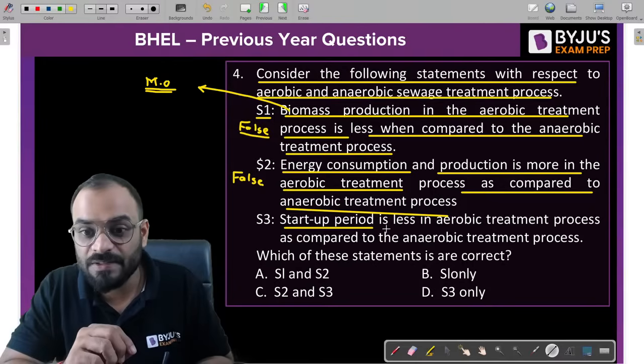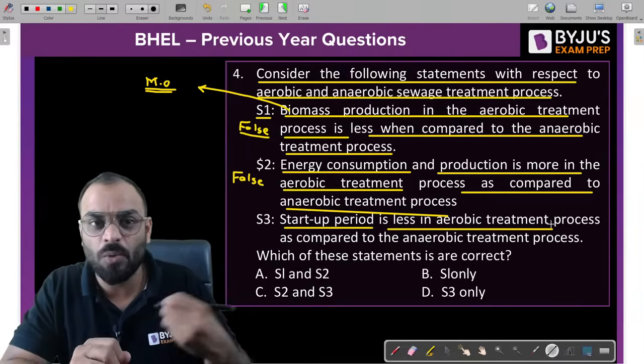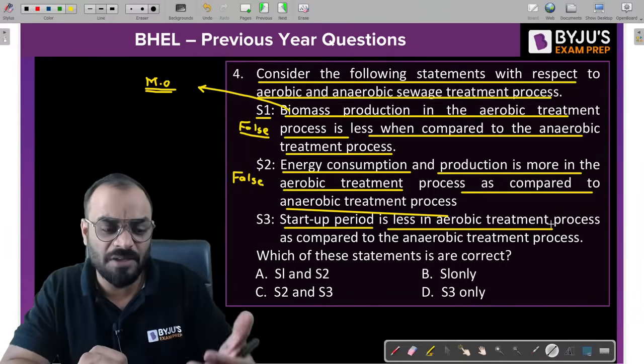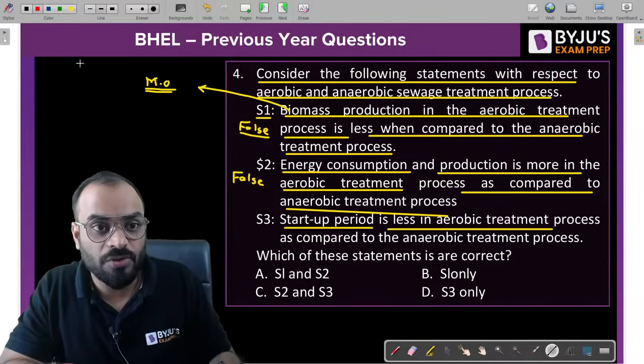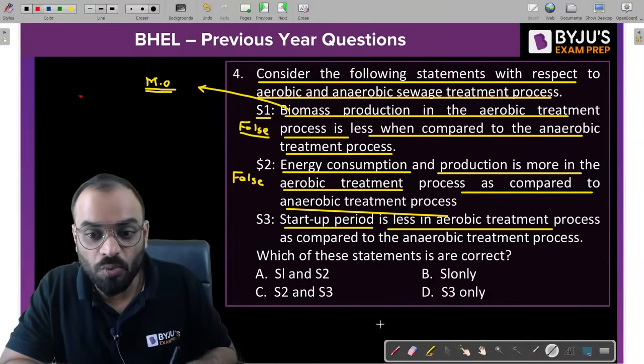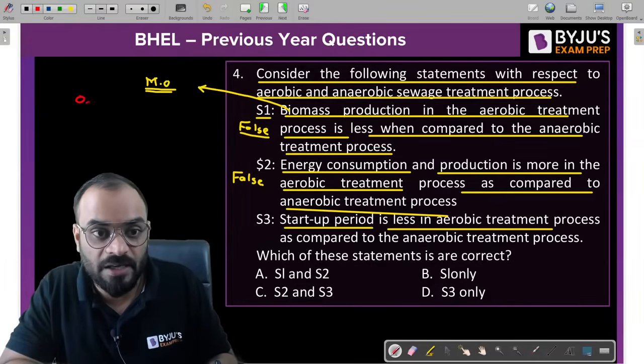Now let's understand the last one. Startup period is less in the aerobic treatment process. Why is the startup period less? Startup means just starting the process. As I told you earlier, there are basically two types of oxygen: one is freely available and the second is molecular bonded oxygen.